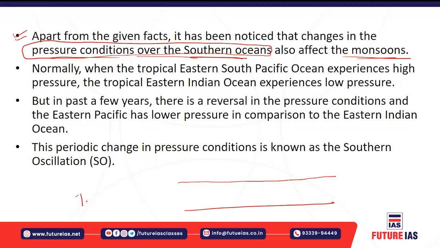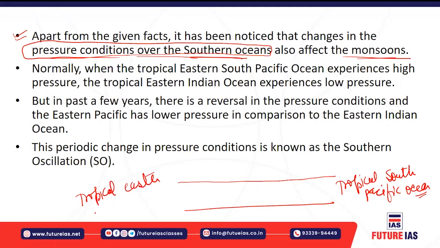I'm drawing first of all the tropical Pacific Ocean, right? Because if you see this way, you will have first of all the tropical South Pacific Ocean, okay, and you have the tropical Eastern Indian Ocean. That thing you can take an example of around basically South America, and this thing you can take around Australia. All right, so you take an example of South America and Australia.